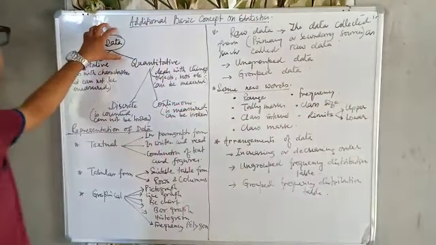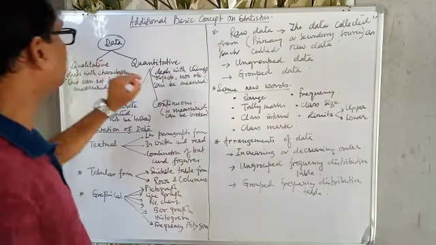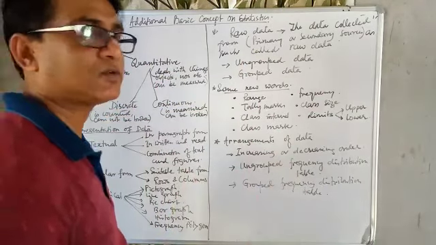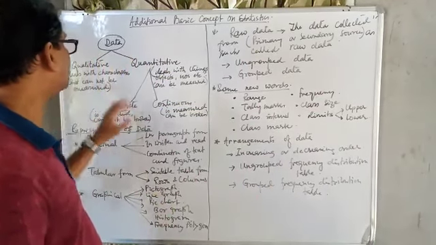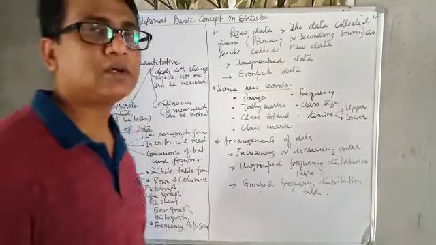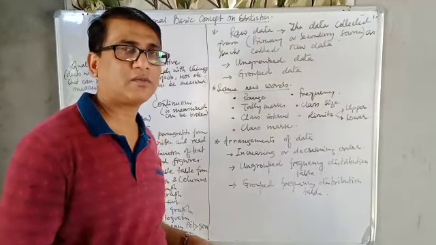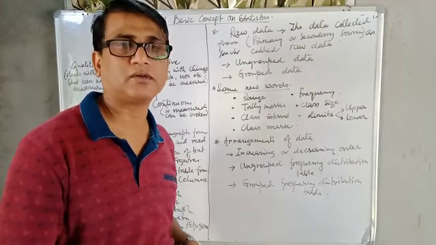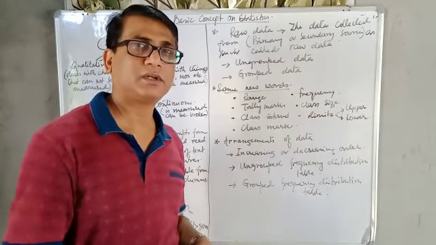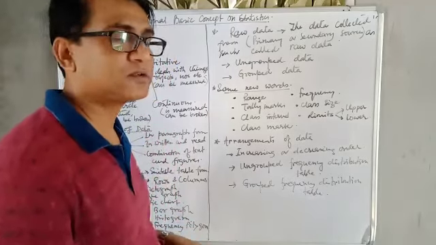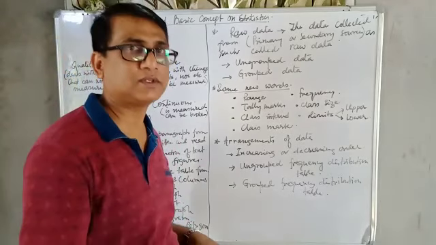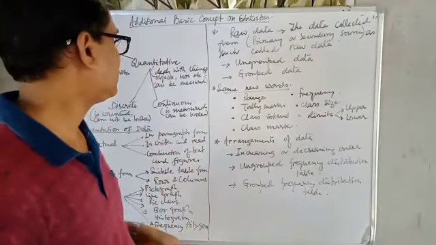Data is generally of two types. One is qualitative data and another is quantitative. Qualitative means it deals with the characteristics that cannot be measured. Suppose, for example, the food is so tasty. How tasty is it? Can you measure it? No. That is the quality of the food. That is also one data, one piece of information. Collection of information is data. So this is qualitative data. You cannot measure it.